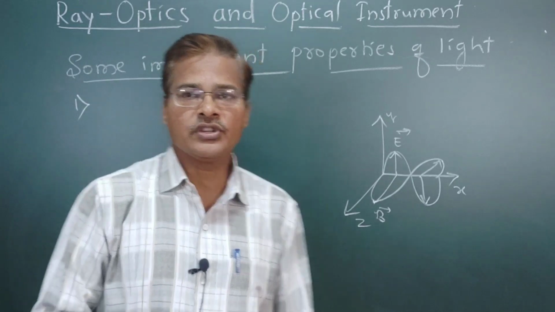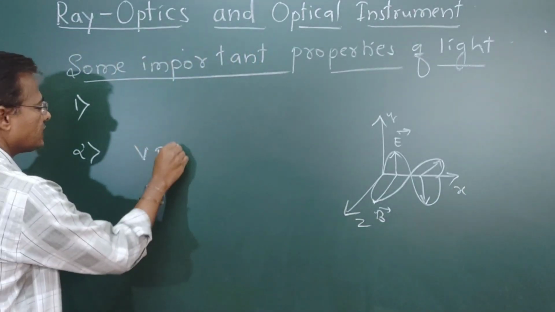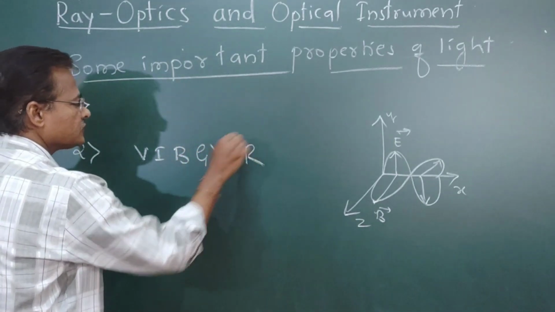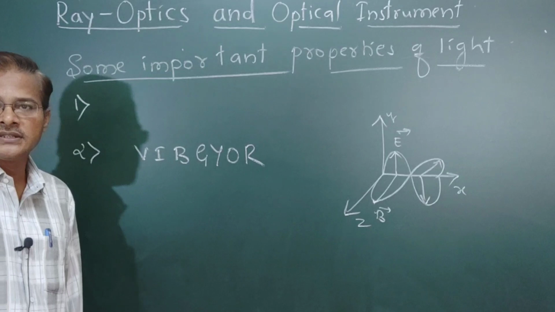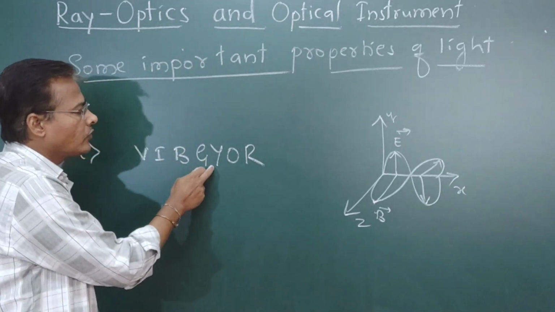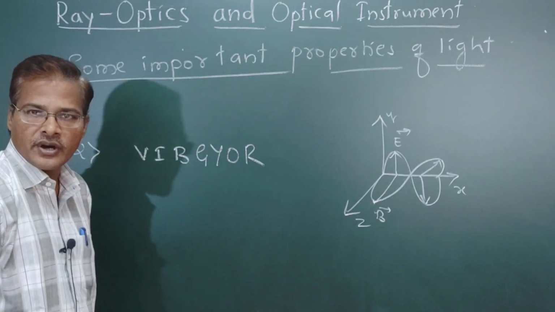Next, the visible part of the electromagnetic spectrum, which we are going to call visible radiation. In that visible radiation we can see VIBGYOR. VIBGYOR means violet, indigo, blue, green, yellow, orange and red.